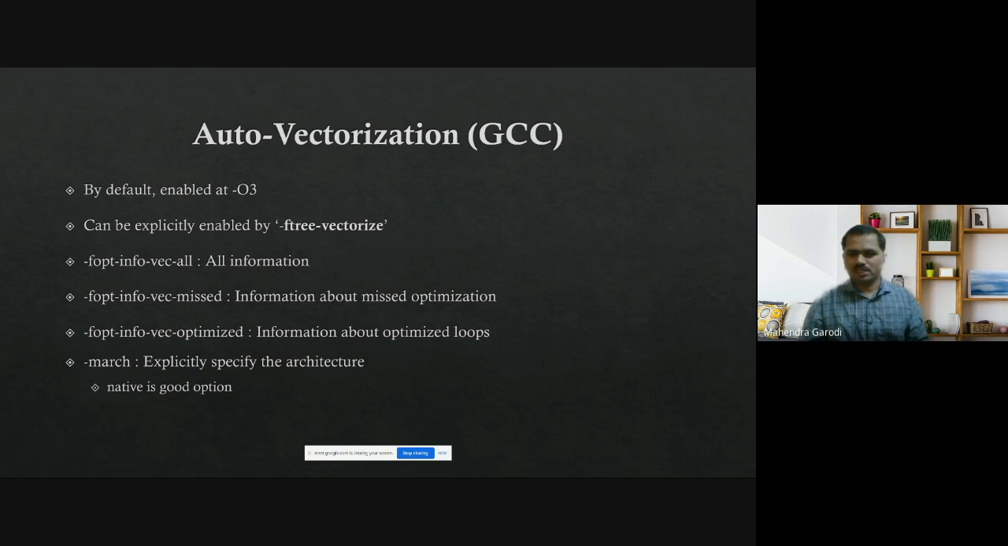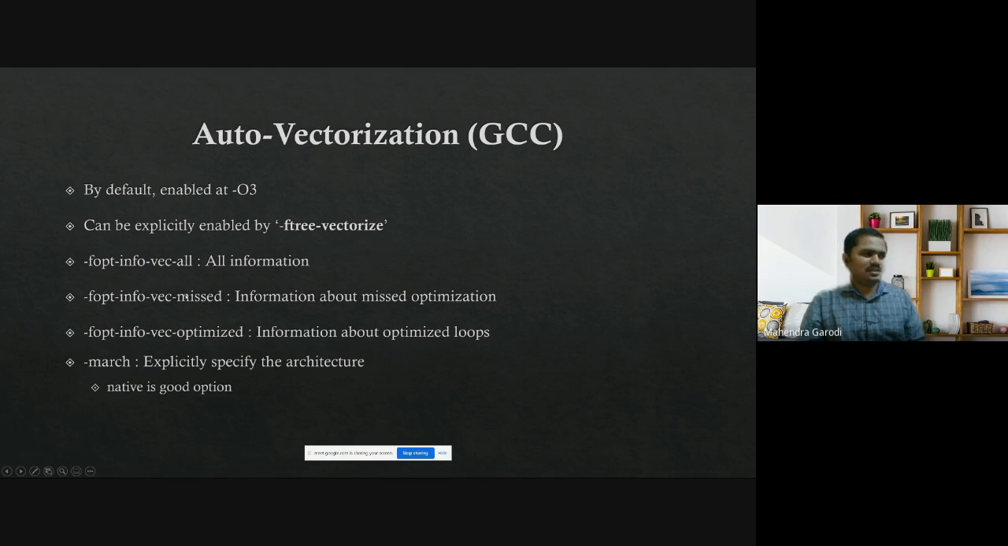What compile flags did you pass to ensure vectorization? Yes, we are coming to that. Which compile flags? If we talk from the GCC perspective, I have taken two studies here, GCC and Clang. With GCC, auto vectorization is by default enabled with O3. If you pass O3, it will enable vectorization. Let's say if you still want to enable it at O2 level, you can explicitly enable it using -ftree-vectorize.